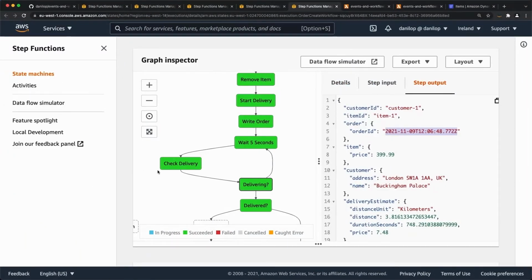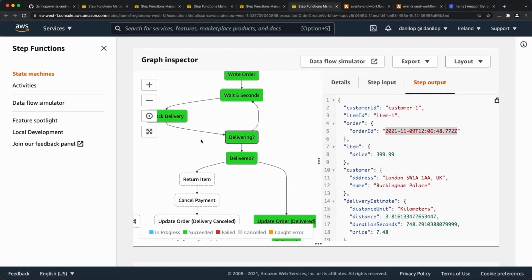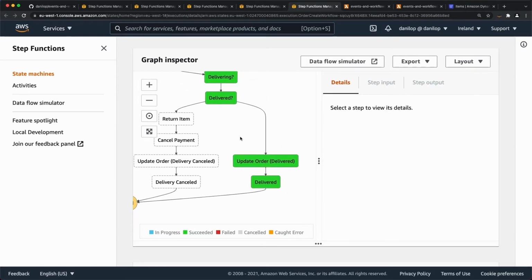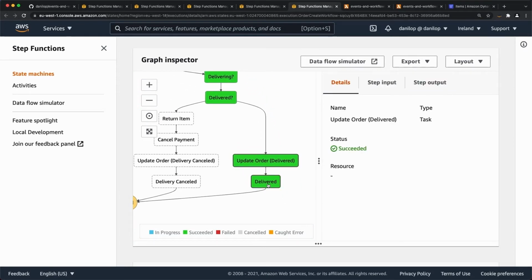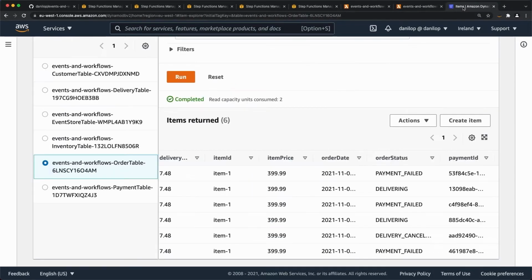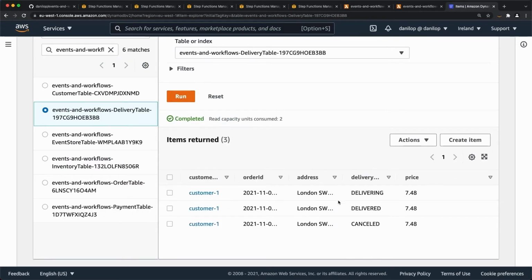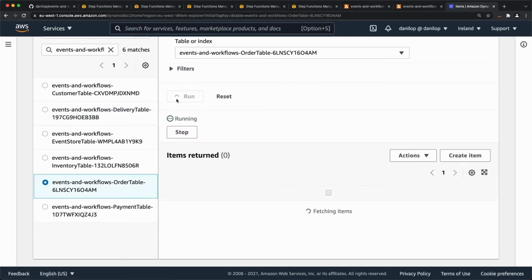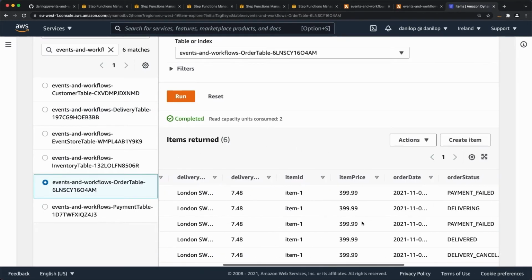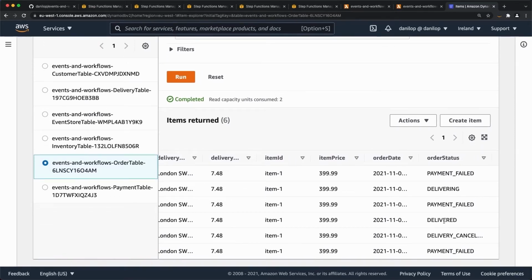So let's go here. Again, the order now has been delivered, but we go on into the happy path. So we update the order as delivered, and then we close the order. So if we go on DynamoDB, we should see that now we have a delivered delivery. One is still delivering instead. And then in the order, we finally have an order that went through and has been delivered.